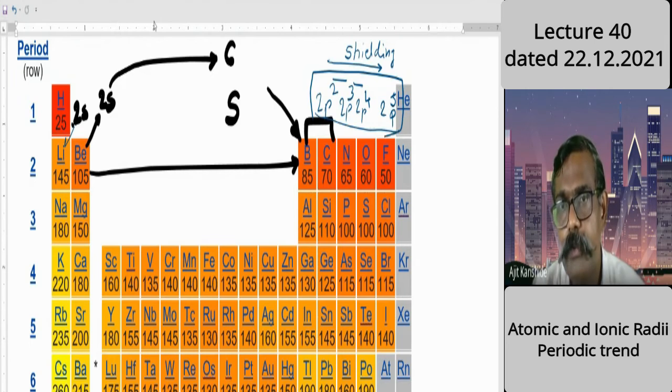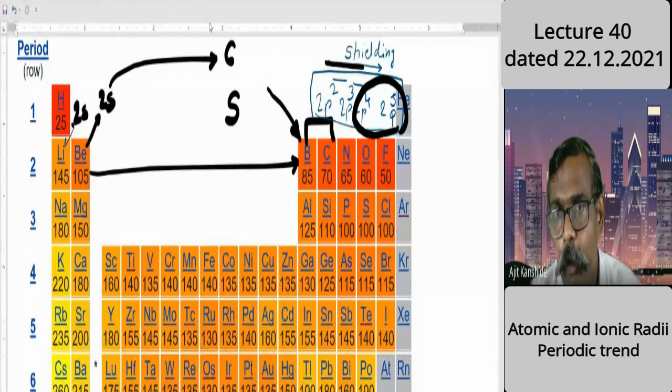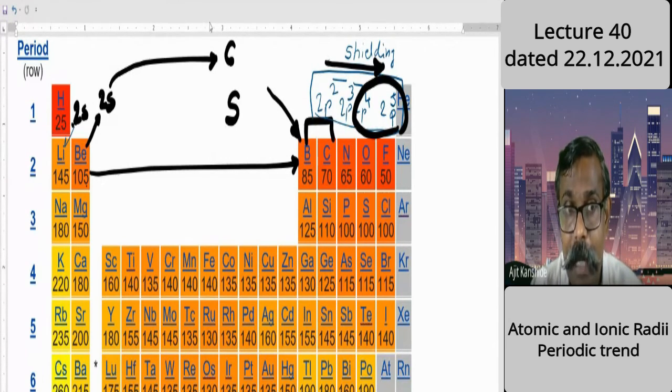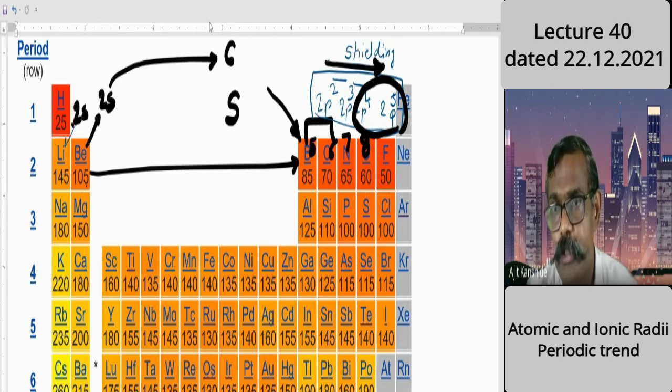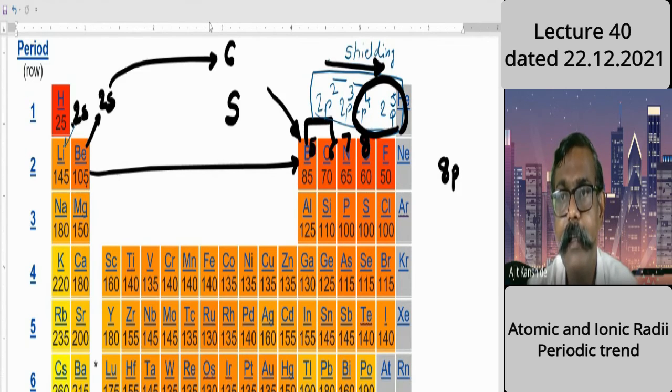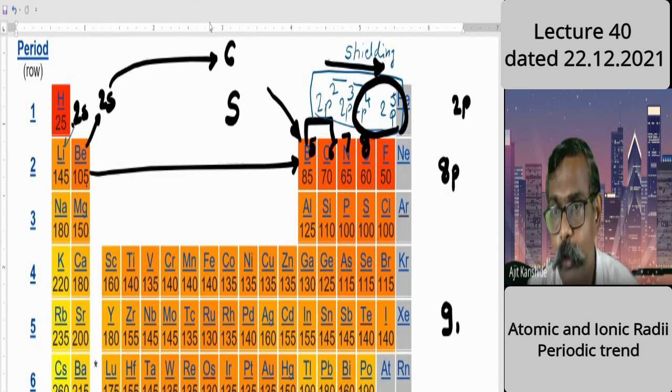Now I'm coming to oxygen and fluorine. That's a key point. Here shielding is dominating. Yes, it's true. Shielding is increasing, but nuclear charge, by number, is also increasing by 1. In boron, how many protons are there? 5. Here 6. Here 7. Here 8. Now I'm talking about oxygen: 8 protons are there, and the outer electron is in 2p. In fluorine, 9 protons are there and the outer electrons are in 2p.